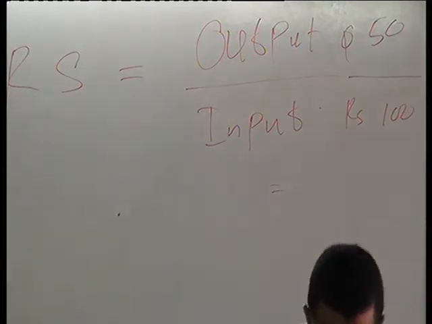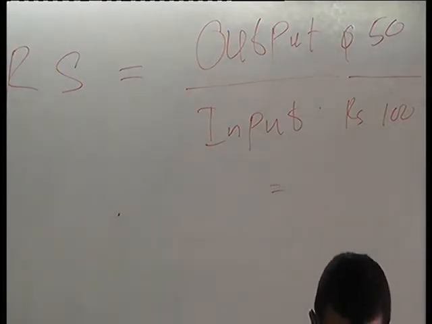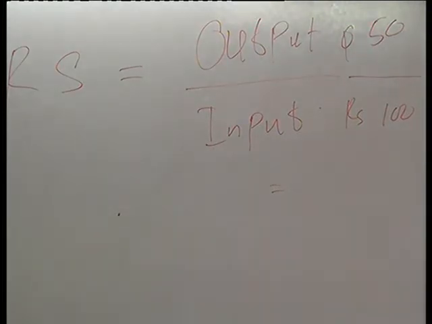Return to scale operates in the long run. It refers to the relationship between changes in output and changes in all inputs in the long run when the factor proportions are held constant. There are 3 stages in the operation of return to scale. What are the 3 stages?